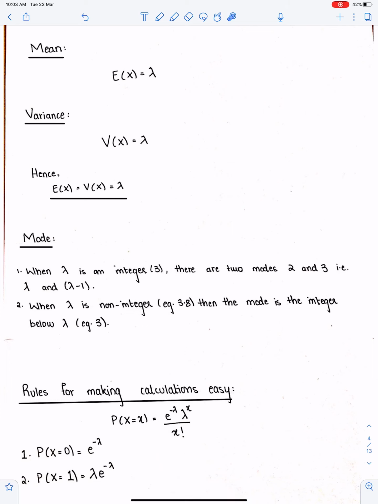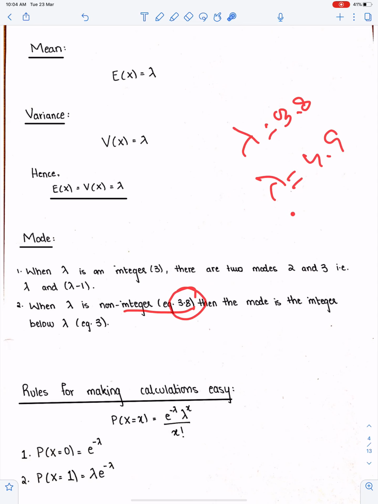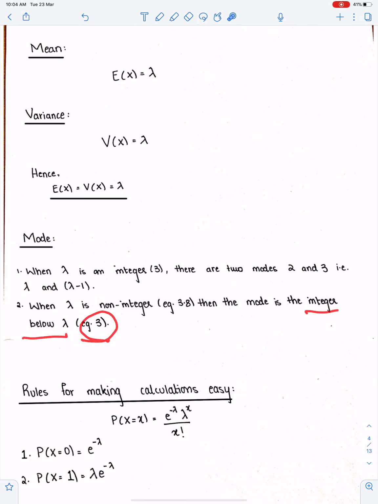When lambda is non-integer, then the mode is the integer below lambda. Like if lambda is 4.9, then the mode will be 4. If lambda is 3.8, then the mode will be 3. The mode is the integer below lambda, like 3 in this case.